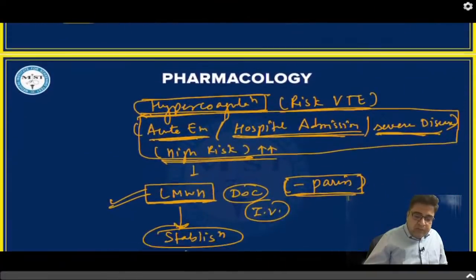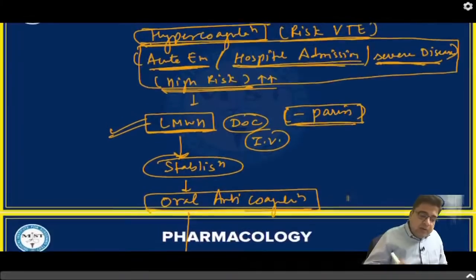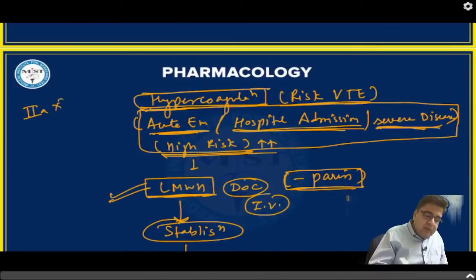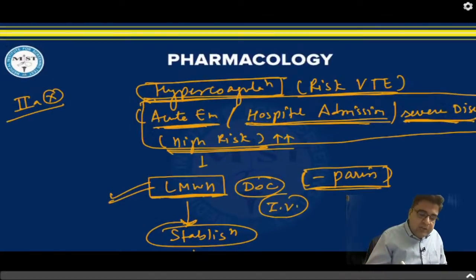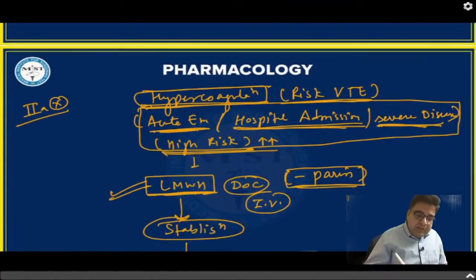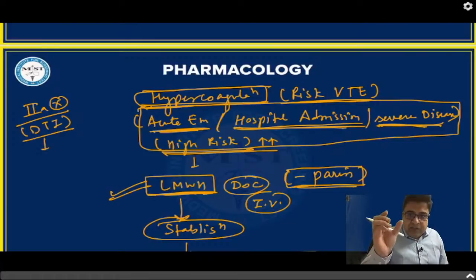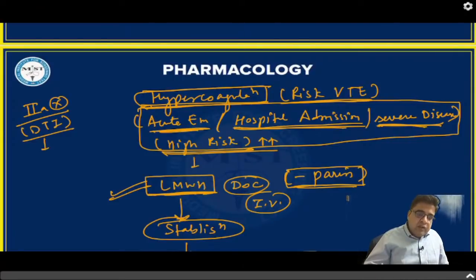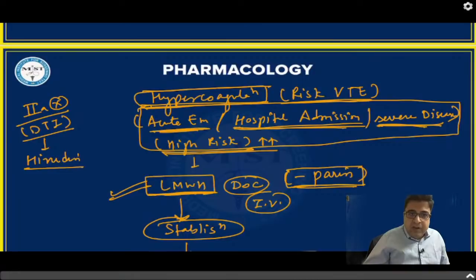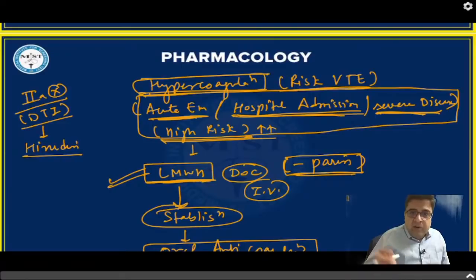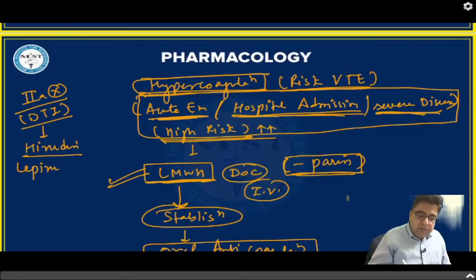So how will you recognize factor 2 inhibitors? What is the name of factor 2? Factor 2 is also known as thrombin. So these medicines are also known as direct thrombin inhibitors. We have derived these medicines from leech. A leech is a blood sucking parasite. We have derived these medicines from the saliva of leech, which is known as hirudin. So all these medicines have rudin in their names, for example, lepirudin and bivalirudin.